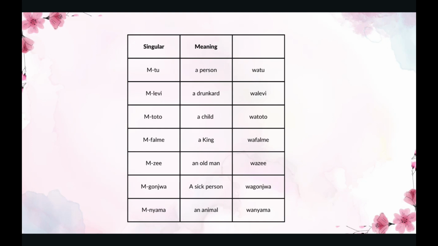The next one, mzee, means an old man. An old man in plural is wazee. The next one is mgonjwa.